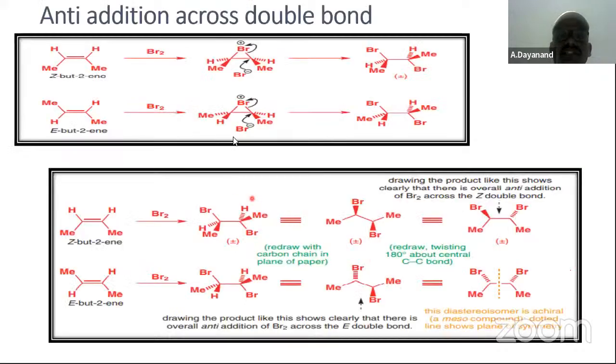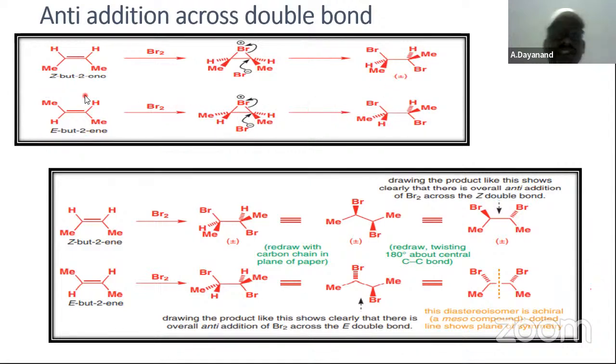That is why it results in this. Look here: this Z-butene, this E-butene. E-butene gives this product, where the methyls are on opposite sides, whereas here both methyls are on the same side. Cis butene or Z-2-butene, and the other one is E-butene, and these two give different products.